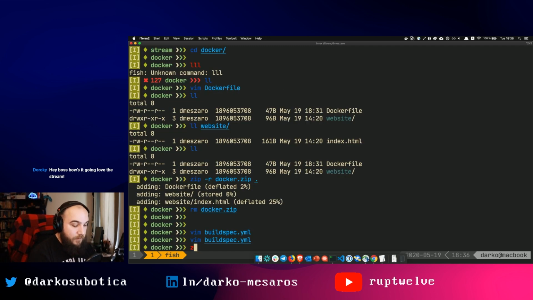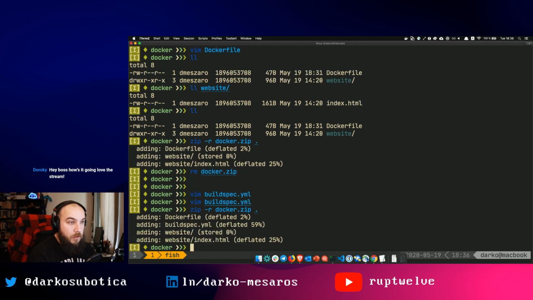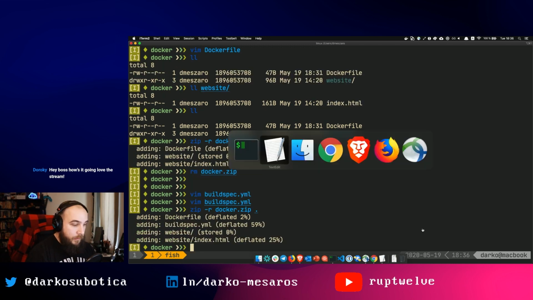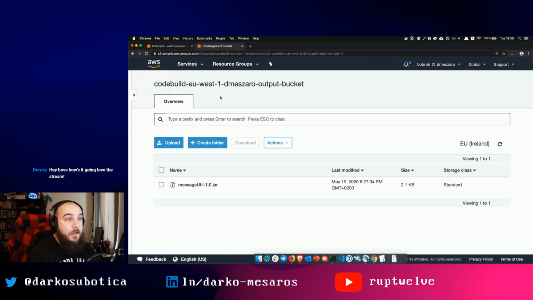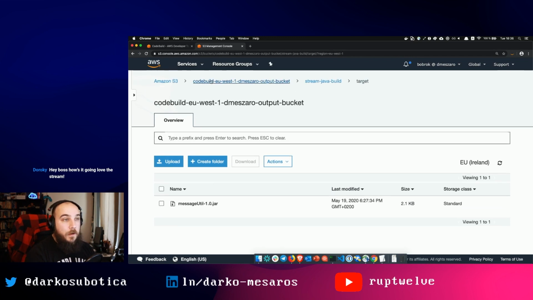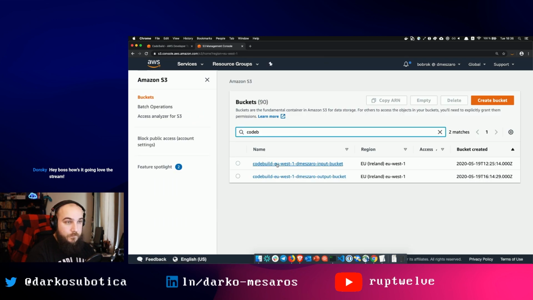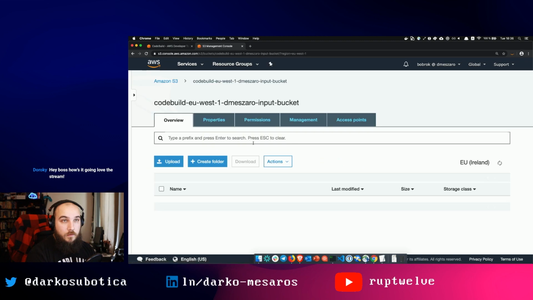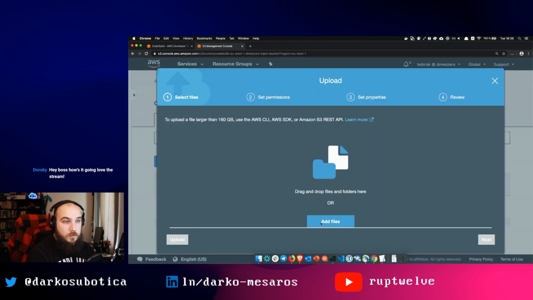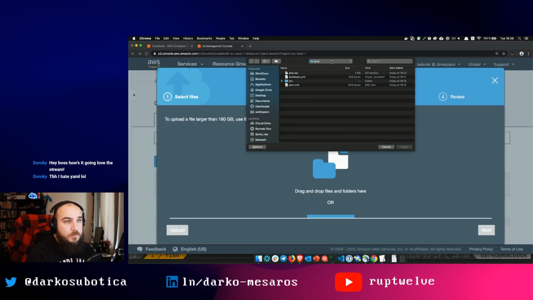Now we run the zip command. Again, there we go. We have all the things here, and let's upload this thing again to our input bucket. So if I go to S3, CodeBuild, input, upload, add files.